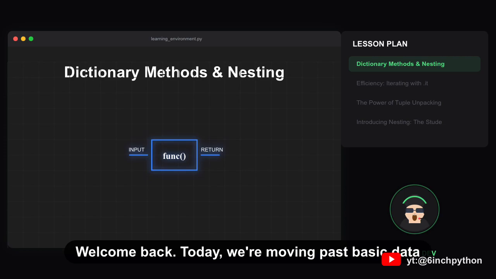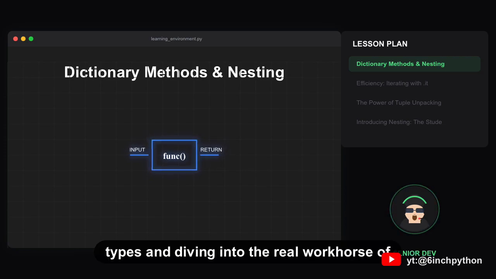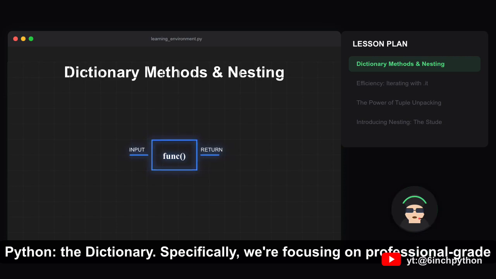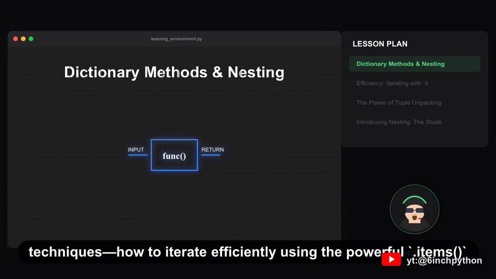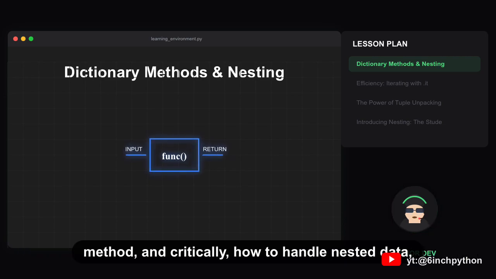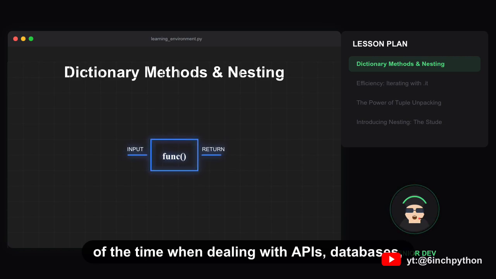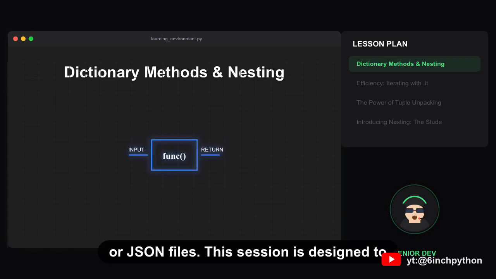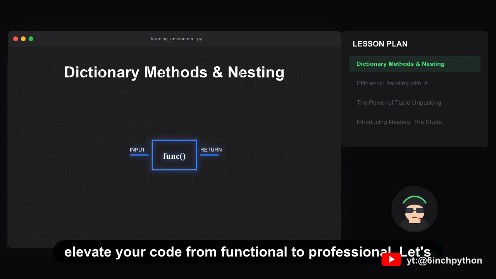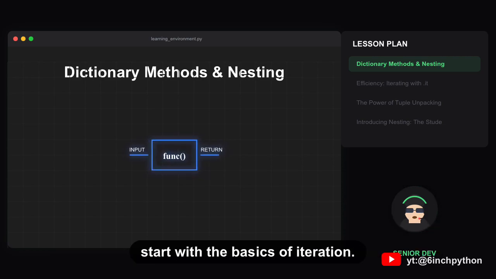Welcome back. Today, we're moving past basic data types and diving into the real workhorse of Python, the dictionary. Specifically, we're focusing on professional-grade techniques, how to iterate efficiently using the powerful .items method, and critically, how to handle nested data, which is the structure you will encounter 99% of the time when dealing with APIs, databases, or JSON files. This session is designed to elevate your code from functional to professional.